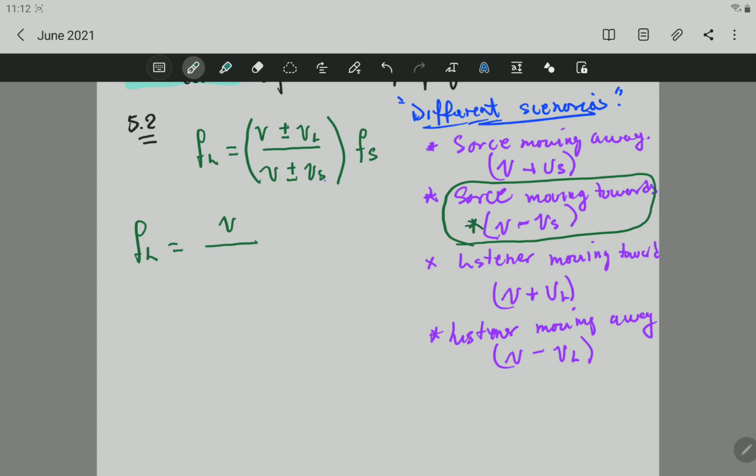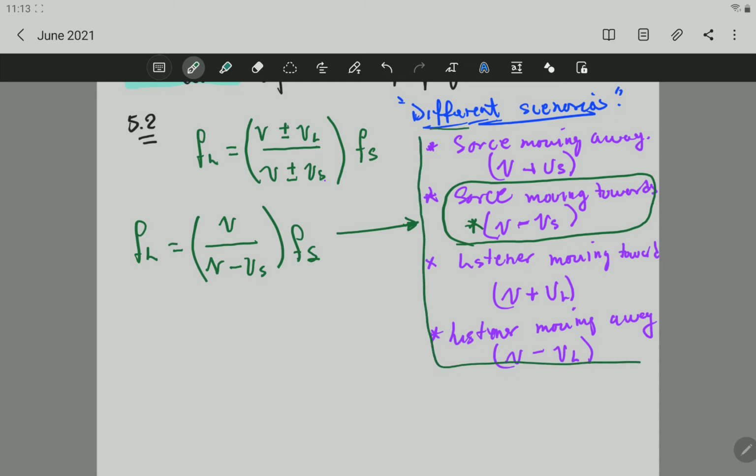So it's speed of sound minus the speed of the source, multiplied by the frequency of the source. I recommend you to learn these ones. I think you don't have to learn all of them. You can learn, for instance, this one, and obviously the other one will be the other way around, the opposite. However, I recommend you to learn those.